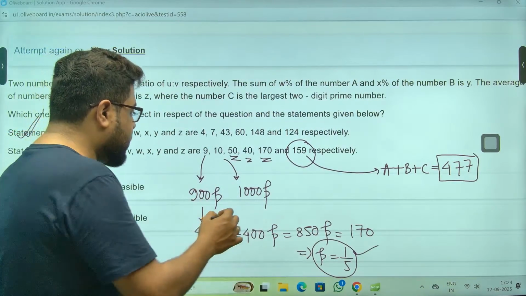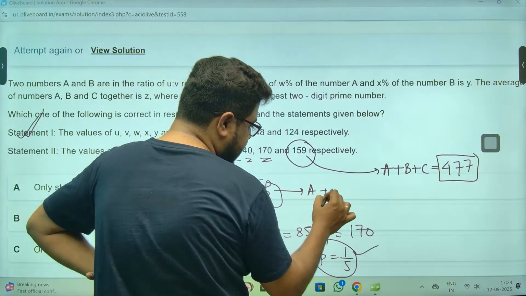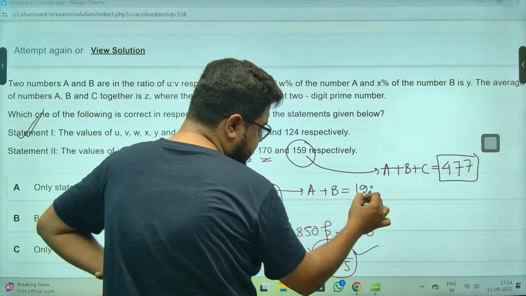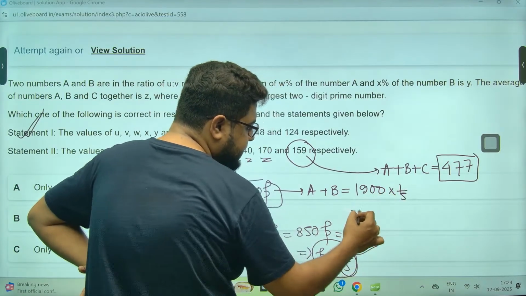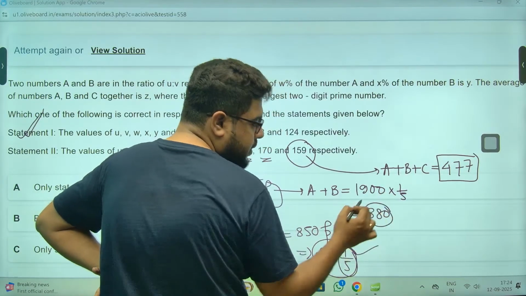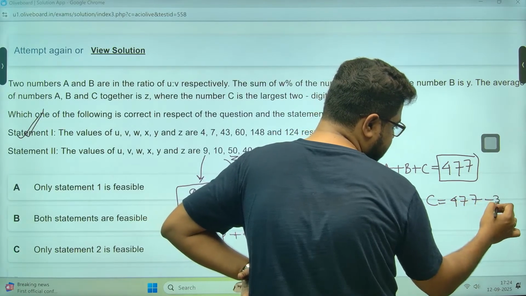And A plus B is how much, sir? A plus B is 1900. So A plus B will be 1900 into P ke jagah 1 by 5. So this is 380, sir. So C will be, sir, 477 minus 380.